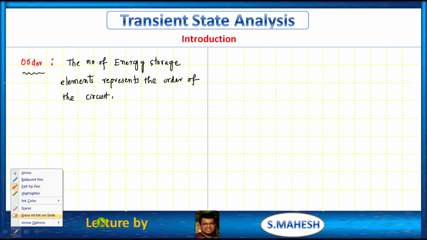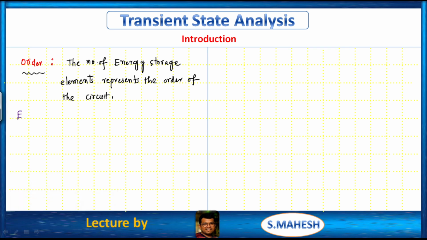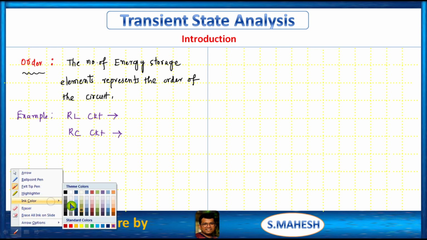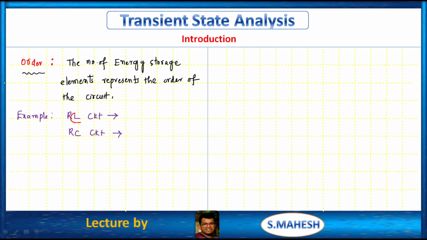Let us consider an RL circuit, and like that an RC circuit. How many energy storage elements are there in the case of L? Only one, right? Like that, in the case of an RC circuit, how many energy storage elements? Only one.